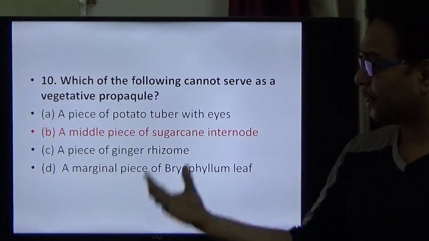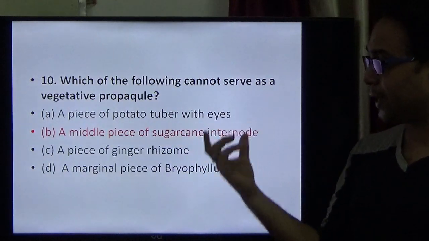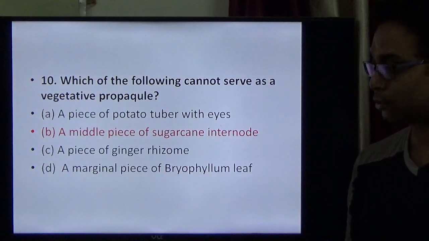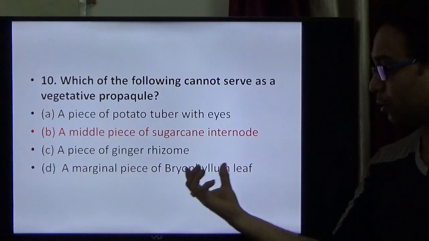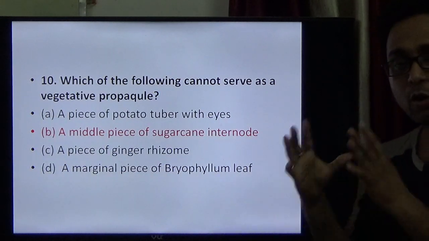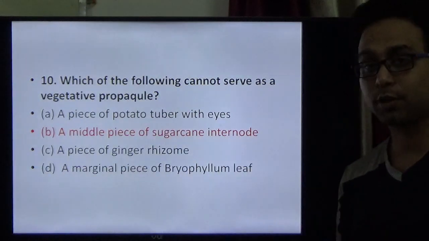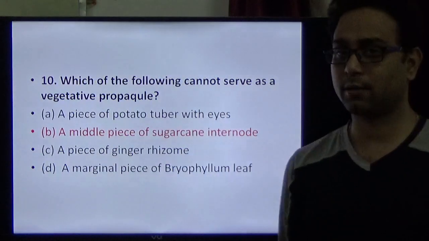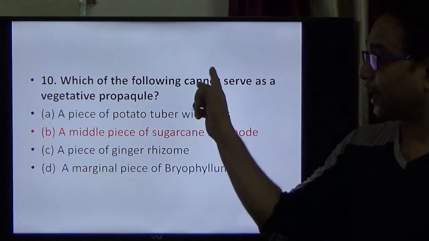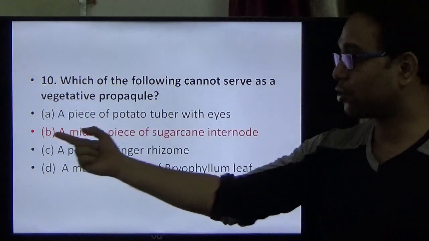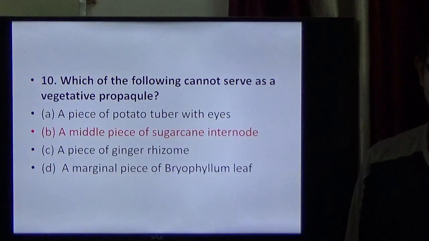On the other hand, the potato tuber with eyes, pieces of ginger rhizome, and the marginal notches of the Bryophyllum leaf are all vegetative parts by which these organisms reproduce asexually, vegetatively. But here the question says cannot, so B is the right option.